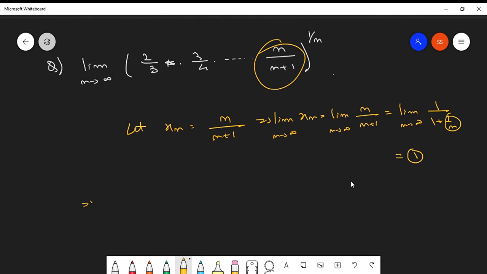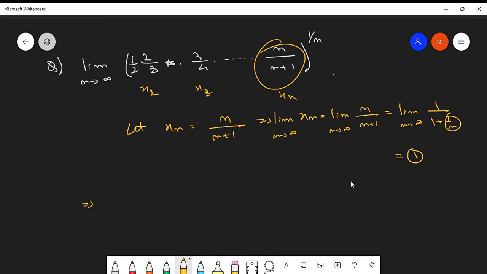So this is the nth term. If this is xn, then this is x2, this is x3. Let us add one more term to it, 1 by 2, I missed that term here. So 1 by 2 times 2 by 3, and now it's okay.